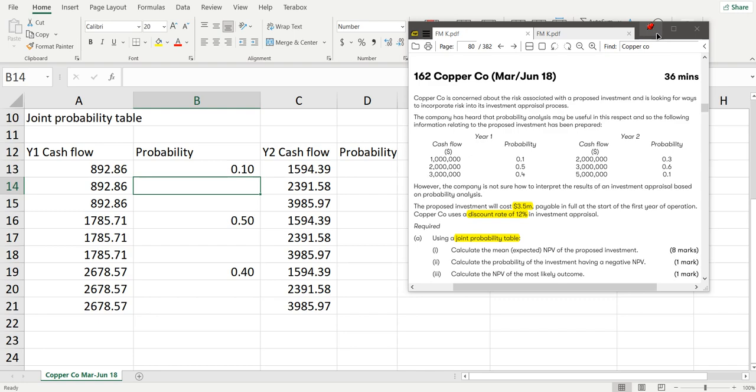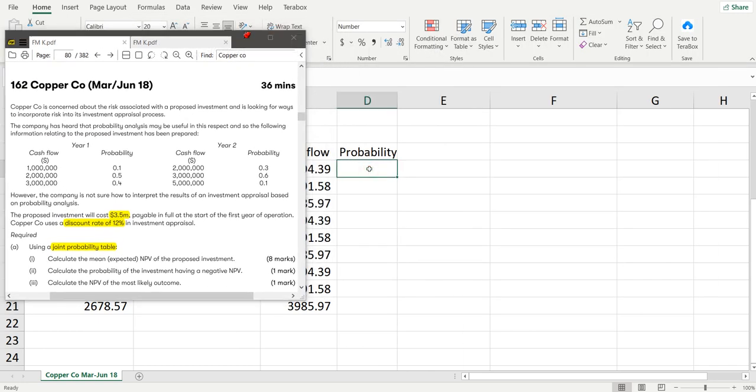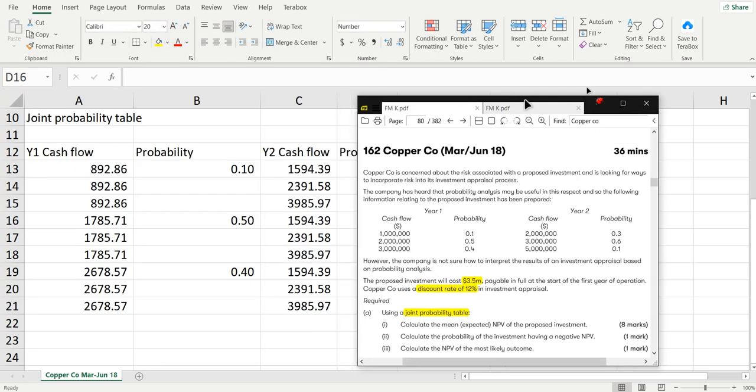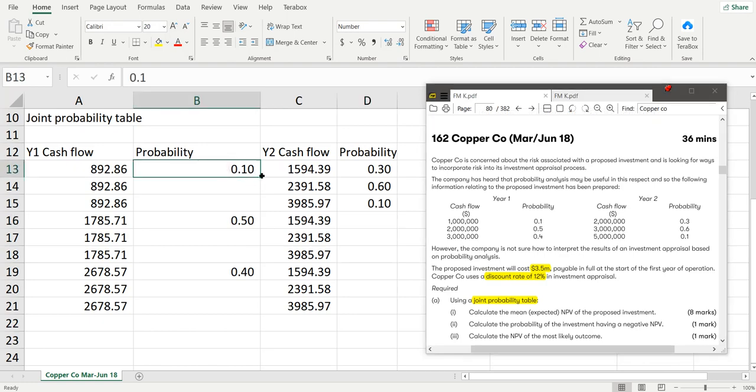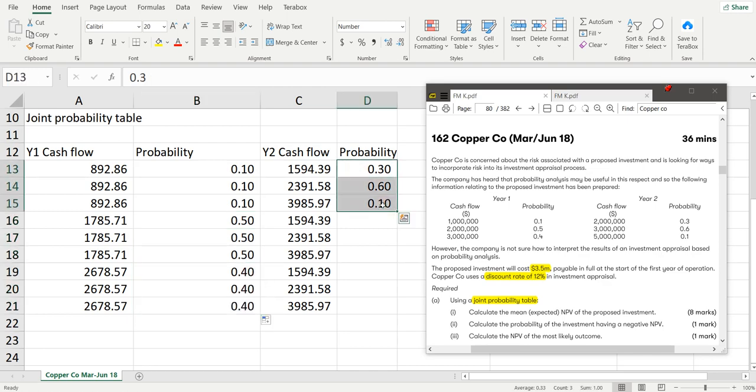And for year 2 the probabilities are 0.3, 0.6 and 0.1. Now just drag this, just copy and paste.